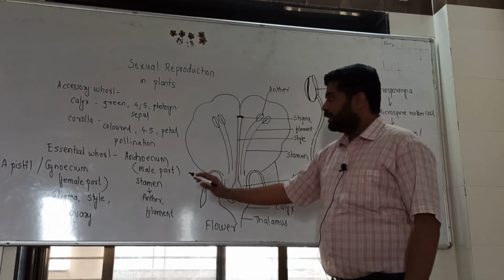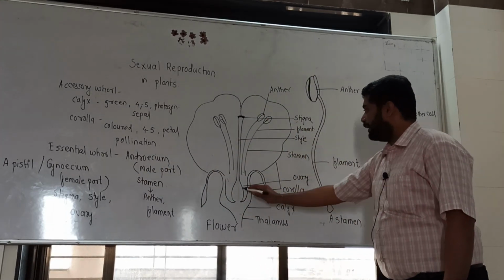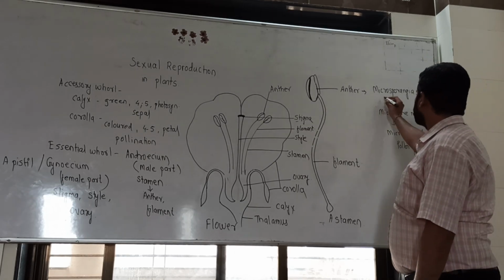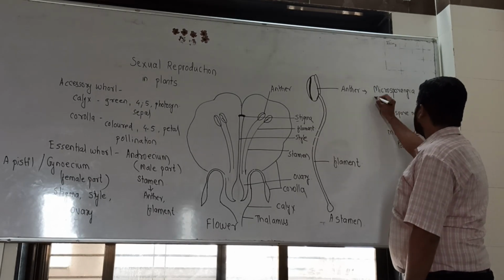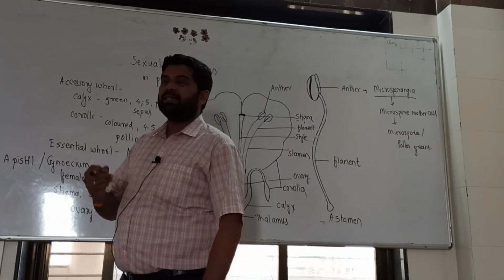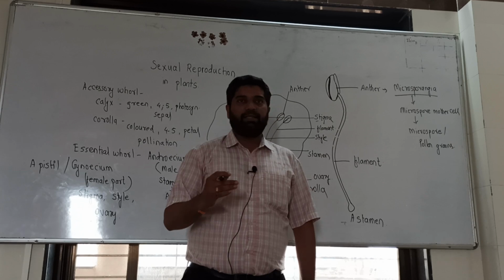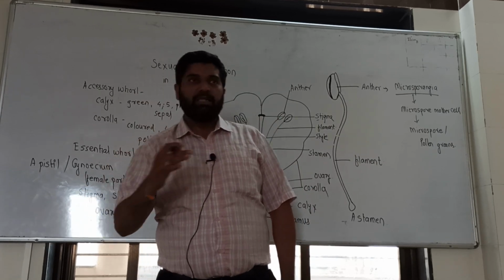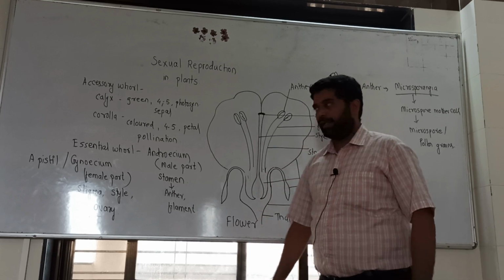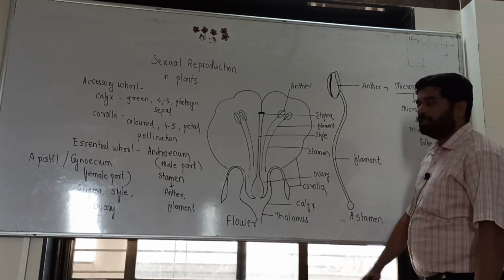Likewise the gynoecium: this is the stigma, the style and the ovary. The anther has the microsporangia, which is a very important part during pollination. The microspores, that is pollen grains, are transferred by biotic as well as abiotic agents, from one flower to another, or within the same flower. Now the last part to understand is the female part.